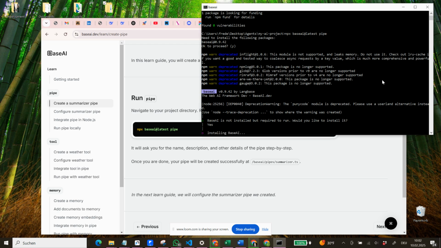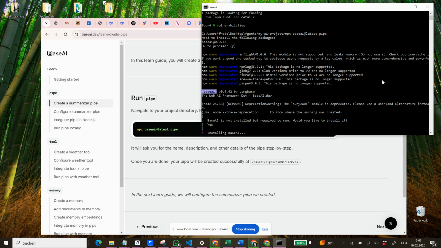But this is something, as said, going into a bit more detail. We won't go into this one because our main idea and our main goal here is to install Base AI and then to be able to run the AI agent, how we call it, the pipe. So you can see this indeed is a bit of a longer process here, and my computer is also a bit of an older version, so this might take especially long. Then on top of that, the internet is not as amazing.